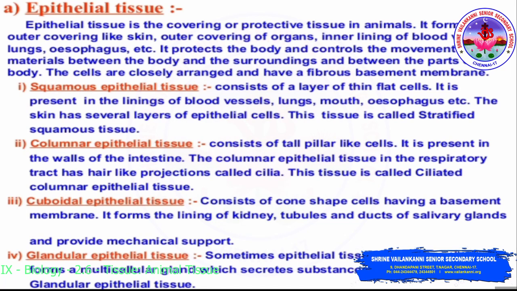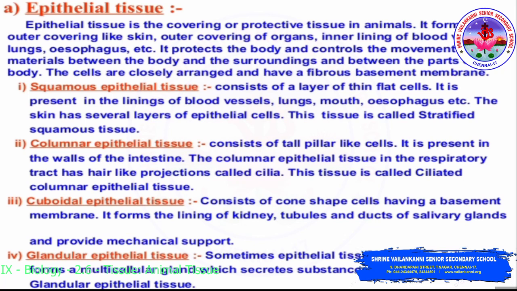Next we move on to columnar epithelial tissue. As the name itself says, it consists of tall pillar-like cells. It is present in the walls of the intestine. The columnar epithelial tissue in the respiratory tract has hair-like projections called cilia. Cilia, as you can see in bacteria, help in locomotion. They are tiny structures, right? So that is cilia. This tissue is called ciliated columnar epithelial tissue.